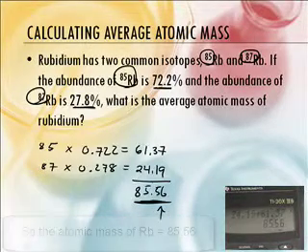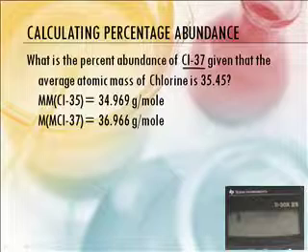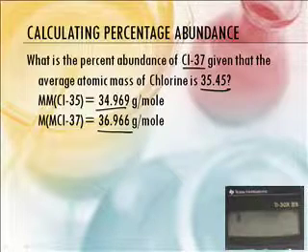Okay. Now let's do one kind of in reverse. This is the one that everyone struggles with. So the percentage abundance of chlorine 37, what is it? Given the fact that chlorine has an atomic mass of 35.45, and we're given the actual values for chlorine 35 and chlorine 37. So this is actually kind of doing that problem we just did a little bit backwards.